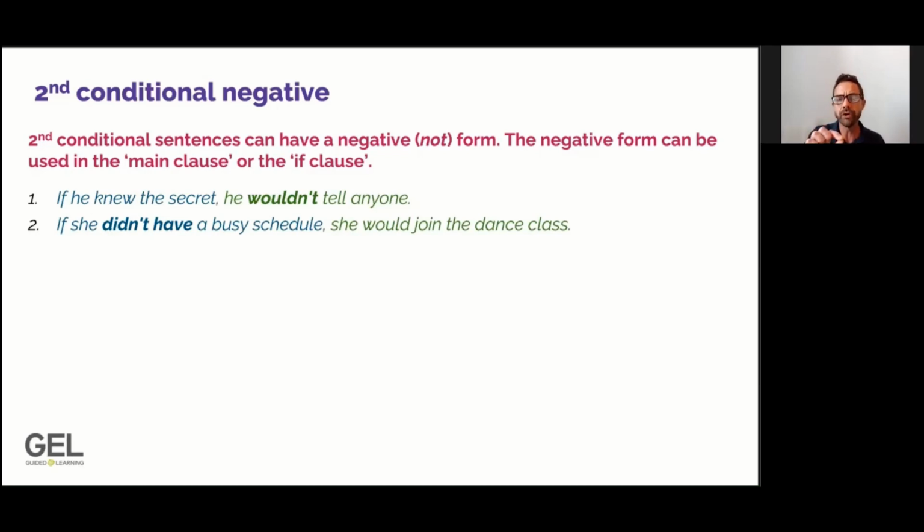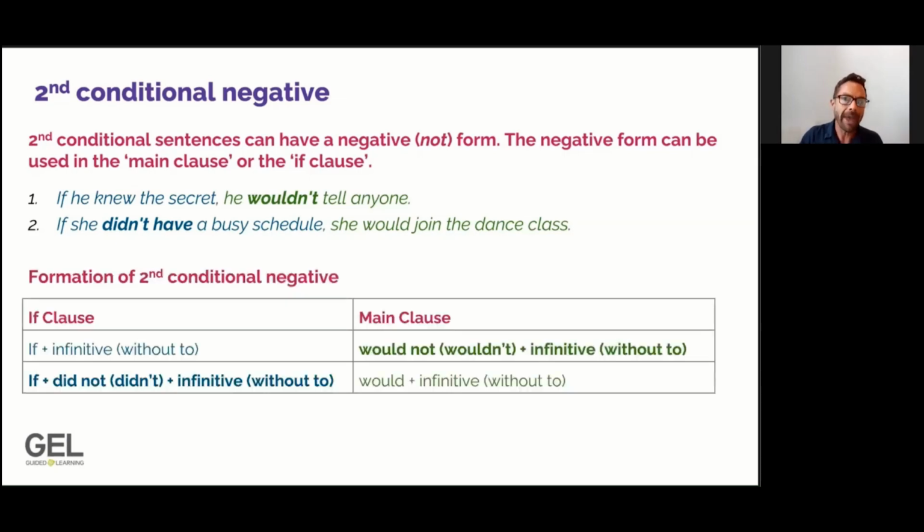Now, looking at sentence number 2, let's check that we understand. Does she have a busy schedule? The answer is yes, she does have a busy schedule, but we are imagining if she did not have this schedule, what would happen? Let's look at how we form the grammatical form of these negative sentences. When we are making the main clause negative, as we saw in example number 1, we use would not, and we will often contract that to wouldn't in spoken English, and after we use the infinitive without to.